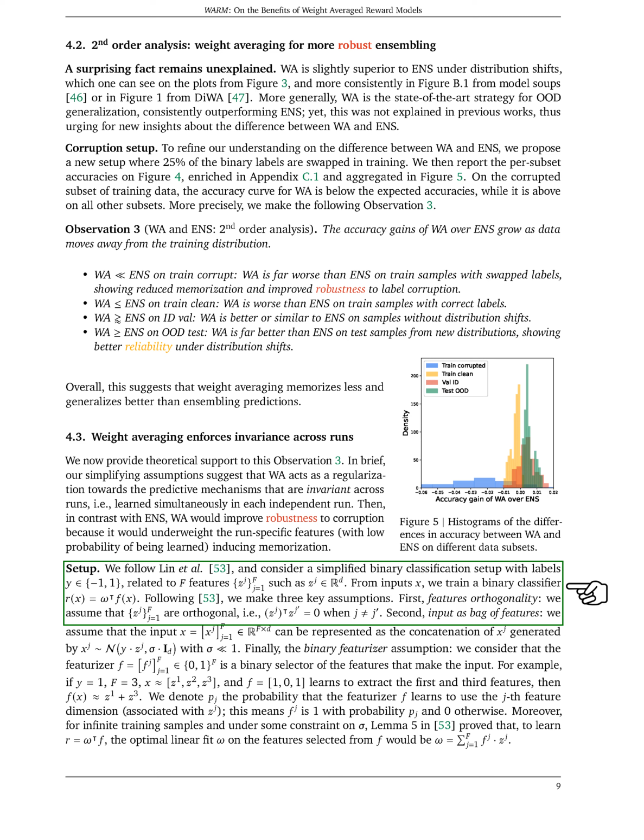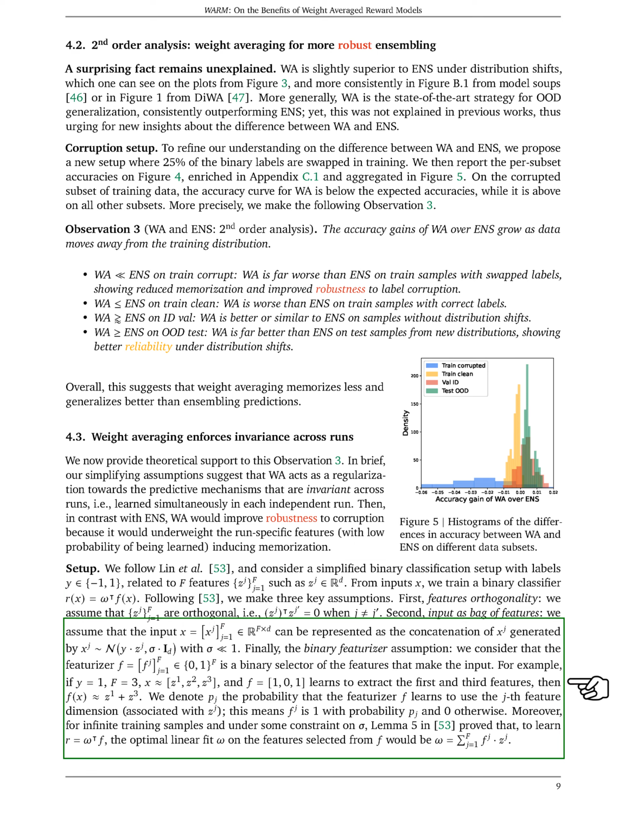We follow a simplified binary classification setup with labels and features. We make three key assumptions. First, features orthogonality. We assume that the features are orthogonal. Second, input as bag of features. We assume that the input can be represented as the concatenation of features generated with a certain probability. Finally, the binary featurizer assumption. We consider that the featurizer is a binary selector of the features that make the input.